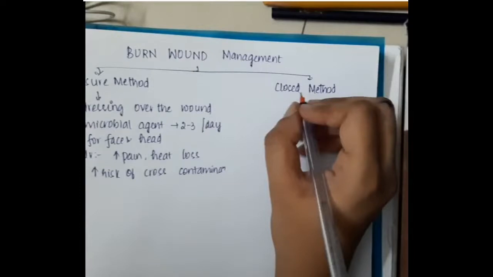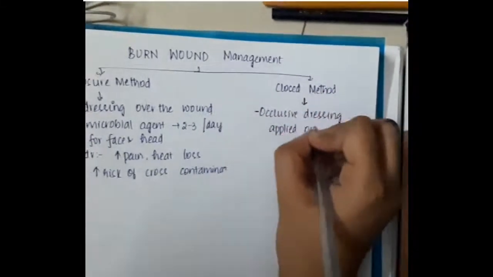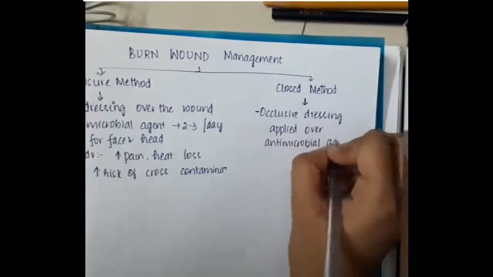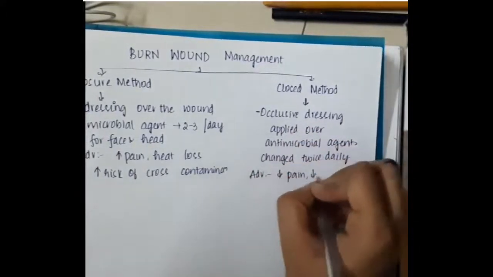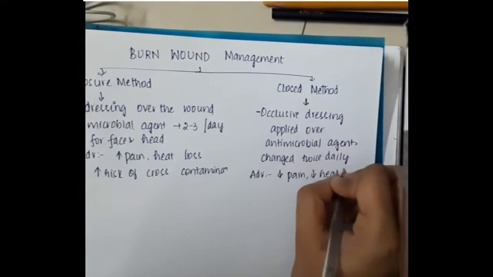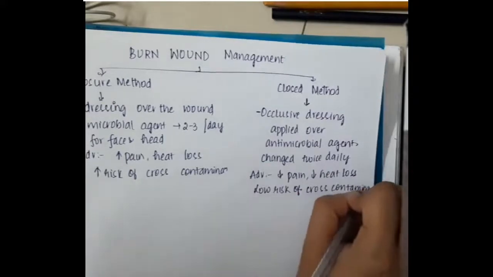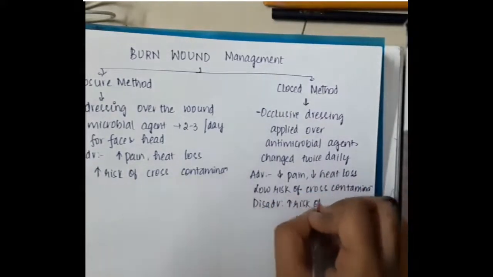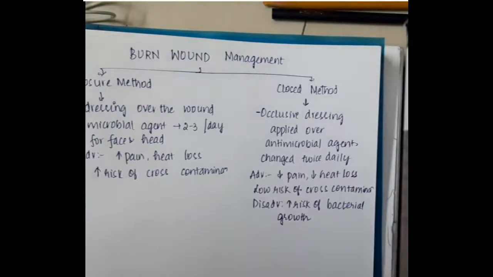Then we have the closed method. In the closed method, occlusive dressings can be applied over the antimicrobial agent, and this dressing should be changed twice daily. The advantages include decreased pain, decreased heat loss, and low risk of cross contamination. But the disadvantage is that it can cause increased risk of bacterial growth.